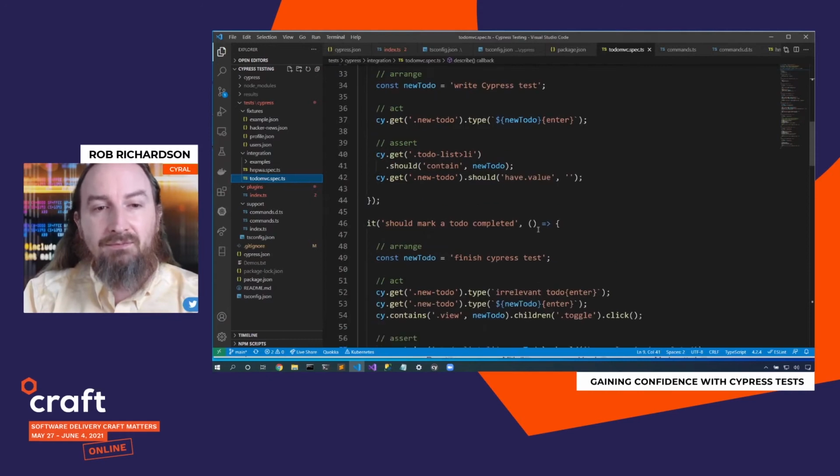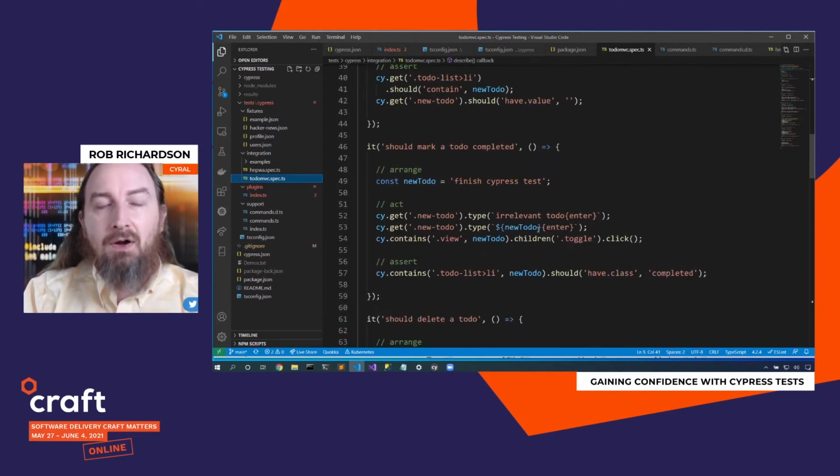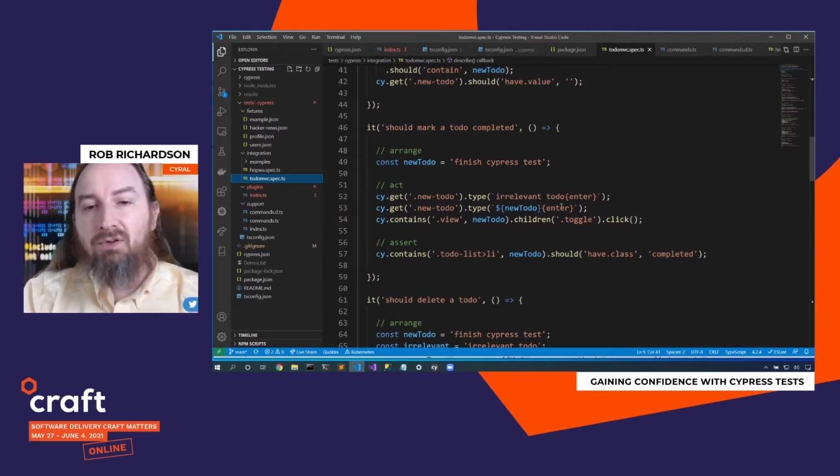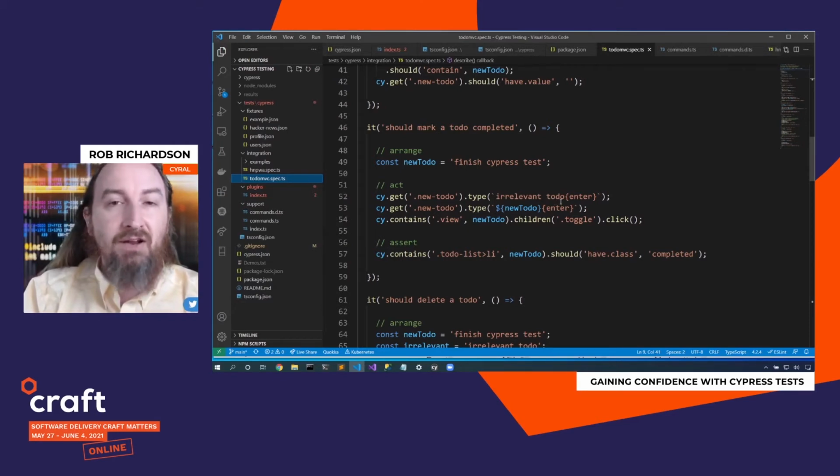Let's level up again. I want to mark a to-do as completed. So first step, I'm going to type an irrelevant to-do, something that I know that as I complete the one that I do want to do, I won't accidentally check the wrong box. Okay, now I'll type my new to-do. Here's my new to-do that I want to do, finish Cypress test. I will push enter.